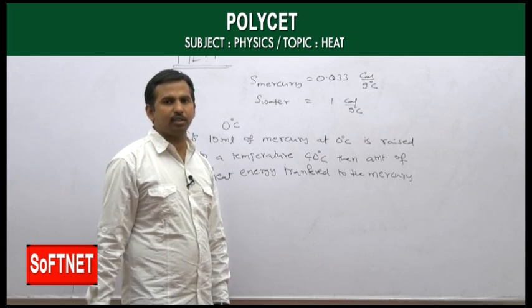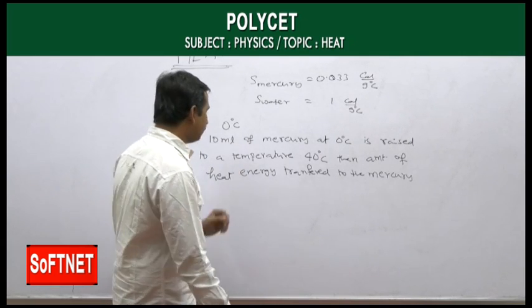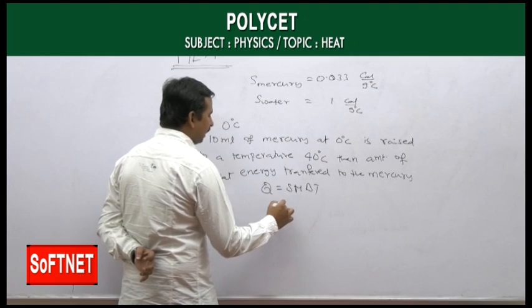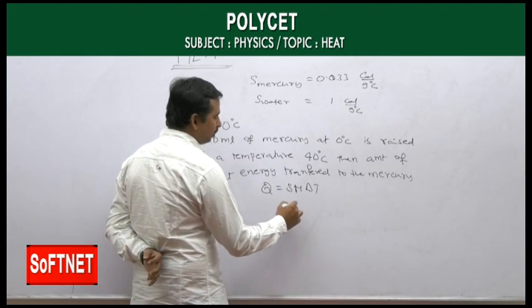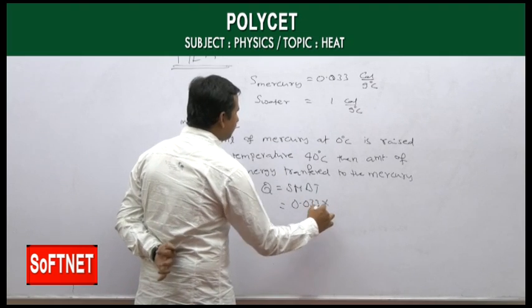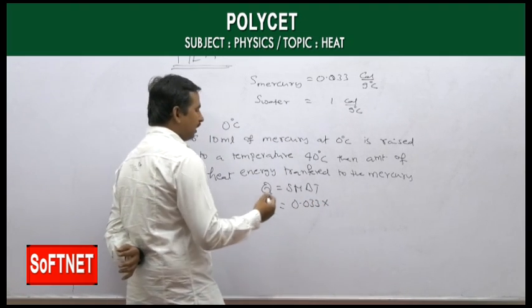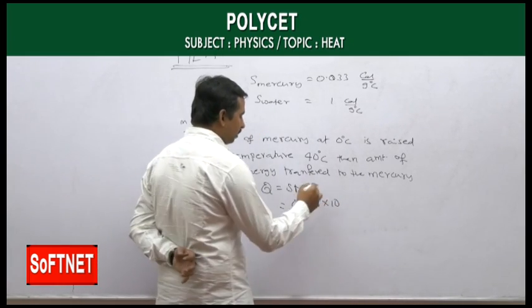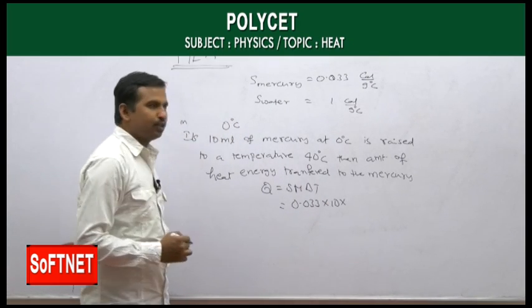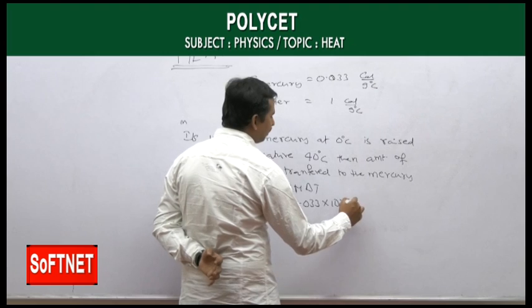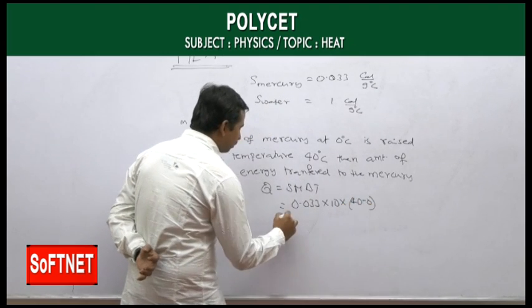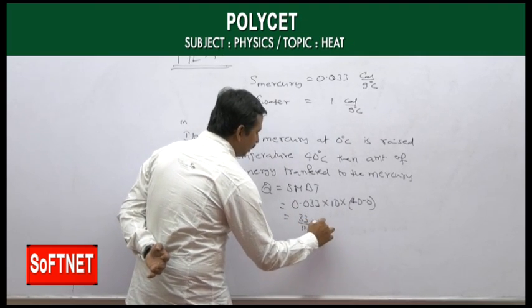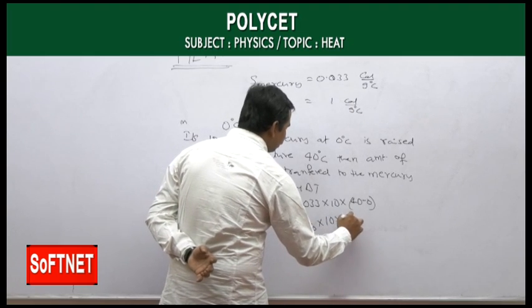Suppose our body temperature is around 40 degrees Celsius. Then if you use the formula Q is equal to S m delta T again, the S value given there is 0.033, and the mass is 10 ml, that is 10 grams, into the change of temperature from 0 to 40 degrees Celsius, which is 40 minus 0, 40. So 0.033, which is 33 by 1000, into 10 into 40 minus 0, which is 40.